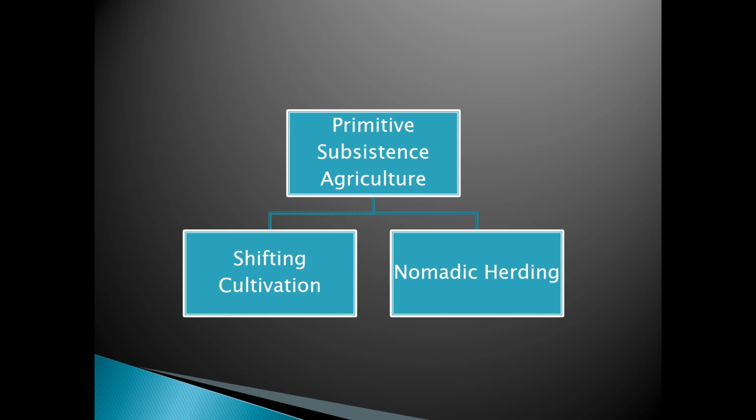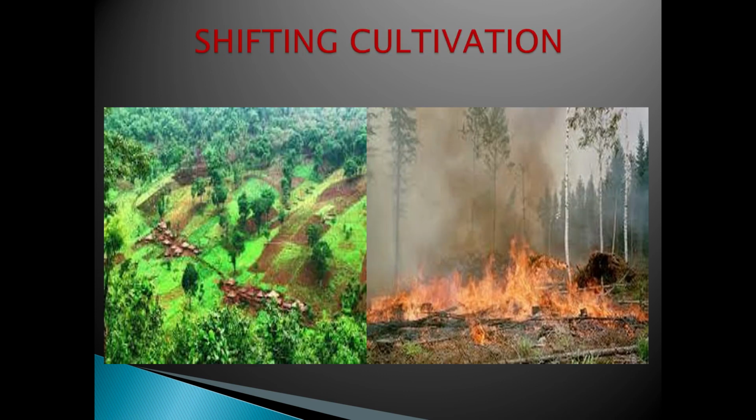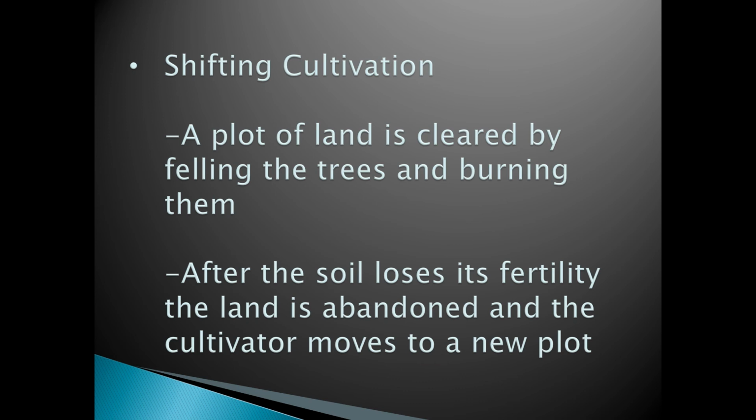Come to the next one, primitive subsistence agriculture. This is the old method of agriculture, which is again divided on the basis of shifting cultivation and nomadic herding. Shifting cultivation. In this picture, we can observe that the forest was cleared and later it was burnt. A plot of land is cleared by felling the trees and burning them.